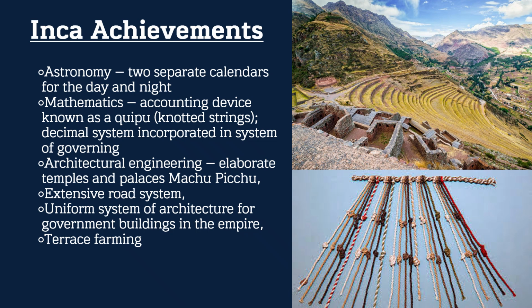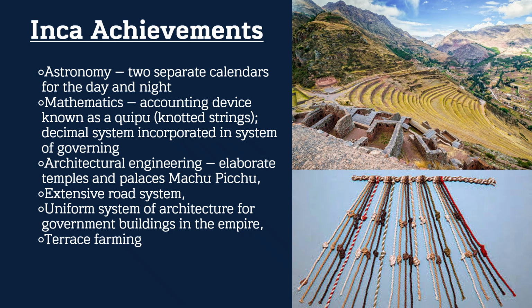The Inca are going to have many achievements as well. We continue the dedication in astronomy and mathematics, having two separate calendars. We see a unique mathematics system known as quipu, which is knots on strings, and the type of knot as well as the location on the string could represent different characters or values, even a decimal system to provide government records in their culture. We see that they continue to build extensive palaces like Machu Picchu, as well as an extensive trade network built throughout Latin America, those ancient roads being the basis for many modern-day highways in Latin America.